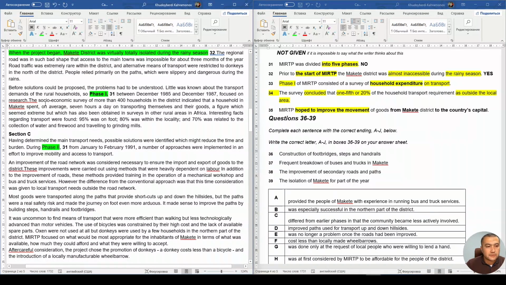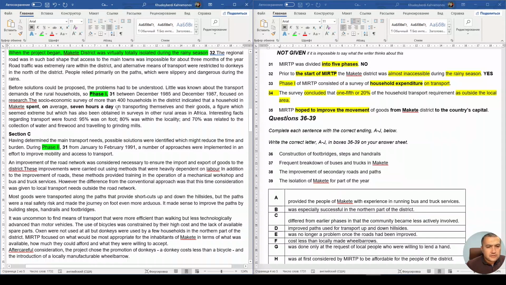December focused on research. The socio-economic survey of more than 400 households in the district indicated that households in Makete spent on average 7 hours a day on transporting themselves and their goods, a figure which seemed extreme but which was also obtained in surveys in other rural areas.